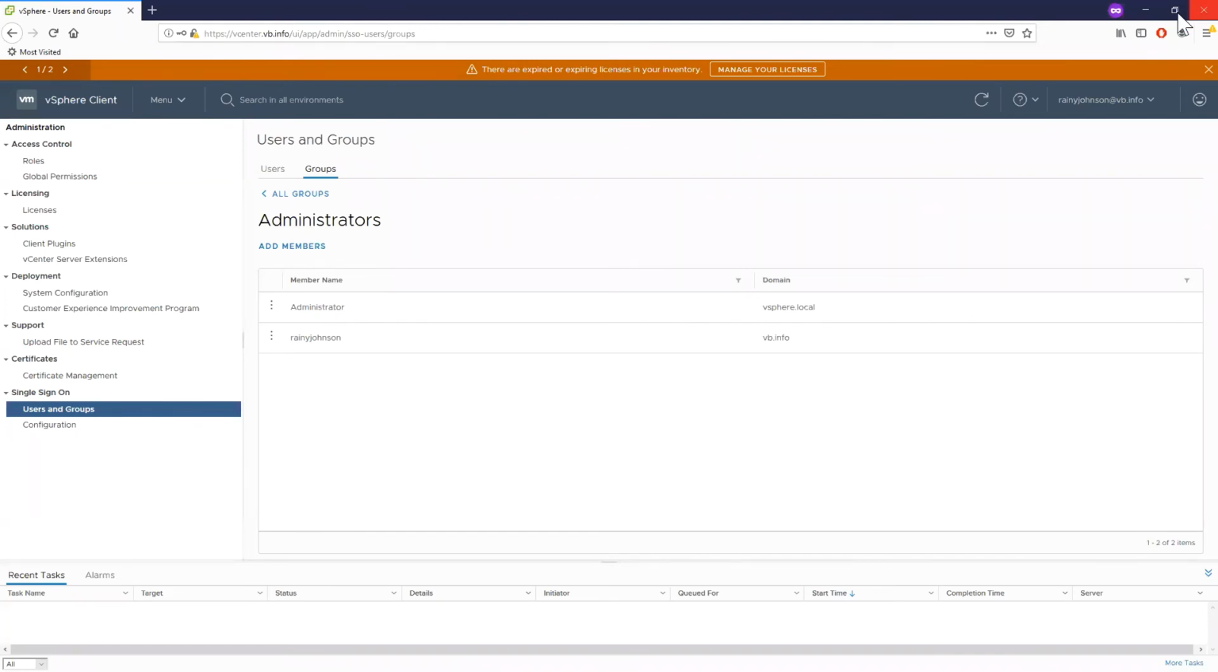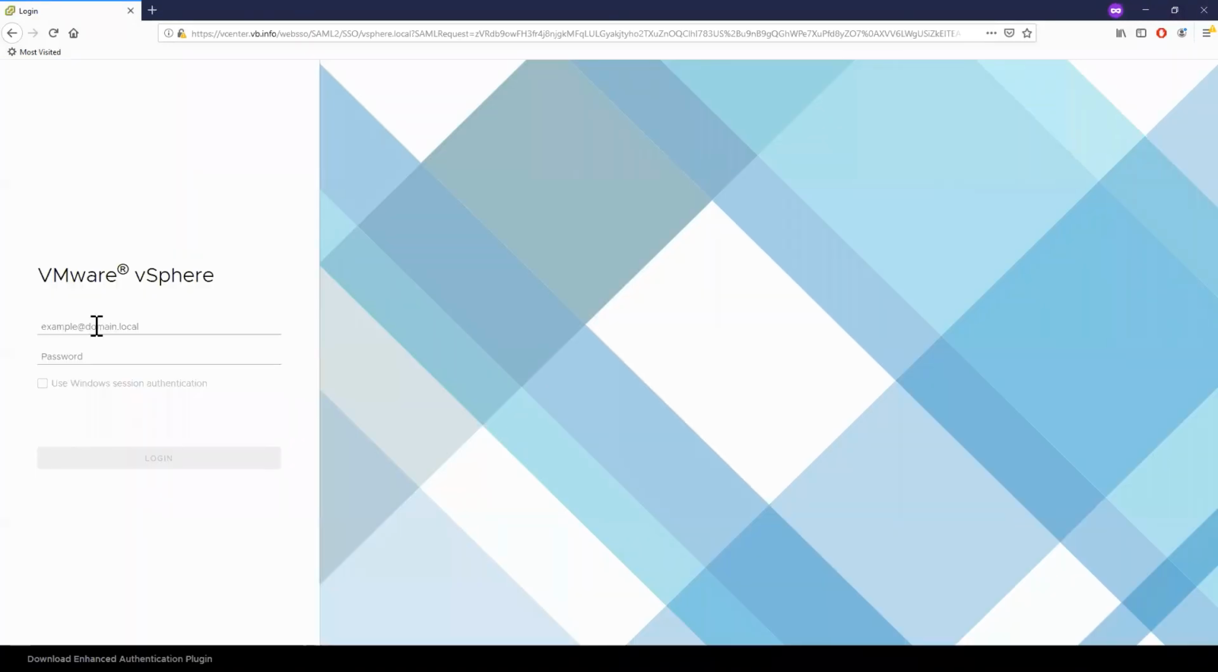So if I were to go ahead and log out, let's finish this up, log out. All right, now you can see we're back. We're back to exactly where we started this whole thing with logging into vCenter.